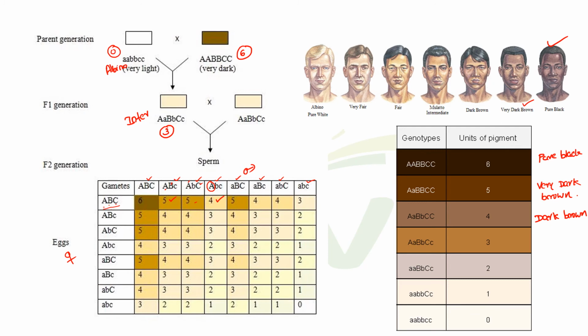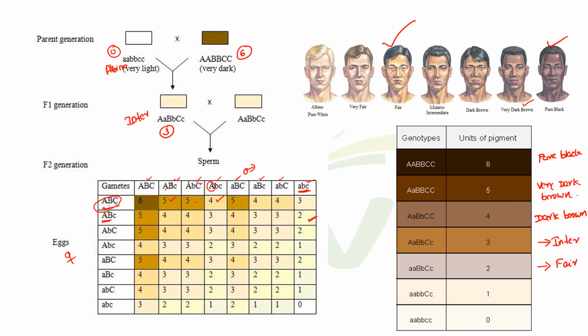See here. Here all the alleles are recessive. Here 3 dominant alleles. So how many dominant alleles? 3. So the skin color is intermediate. See here, how many dominant alleles? 2 dominant alleles, capital A and capital B. So skin color is fair.